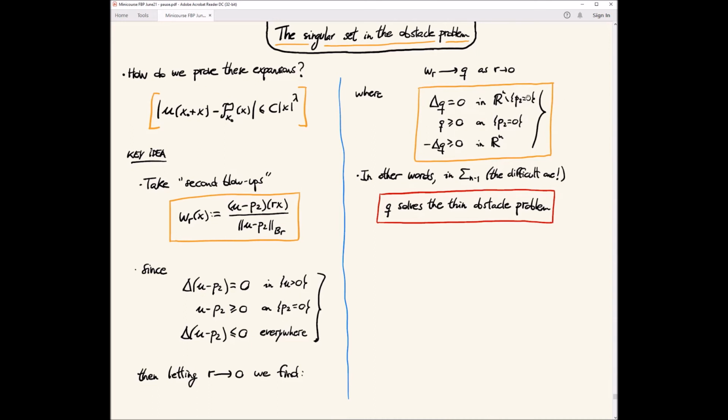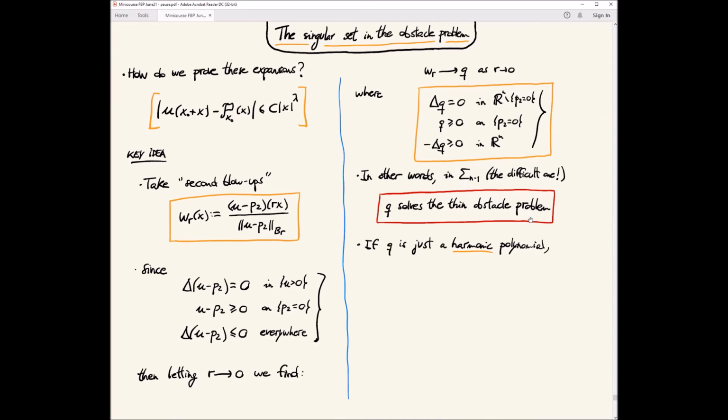And now, what if this set is smaller? The set P2 equals 0 is not a hyperplane, but is something of lower dimension. Well, then if you are harmonic here, you basically prove that you are harmonic everywhere. So this does not matter; you really get a harmonic function everywhere. But let's say we stay in sigma n minus 1, which is the worst set because it's the largest. In the largest set, Q solves the thin obstacle problem.